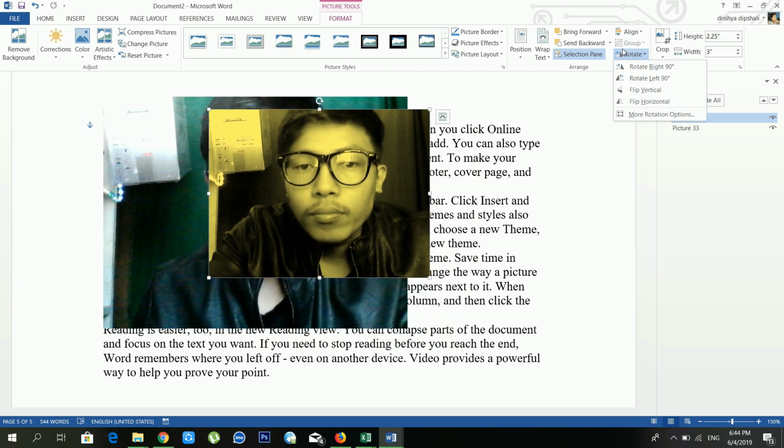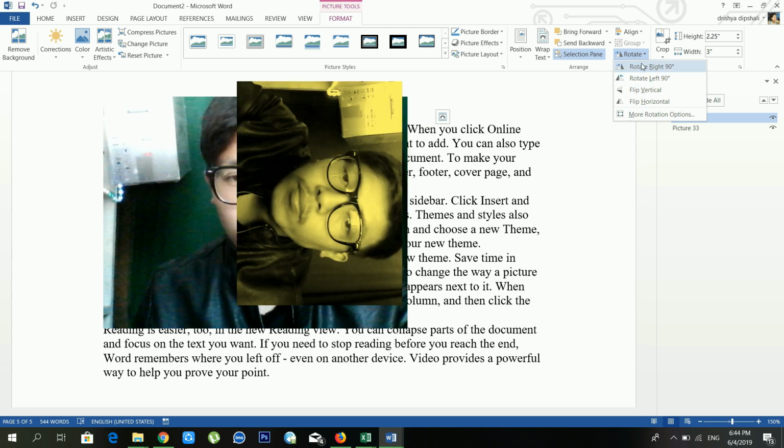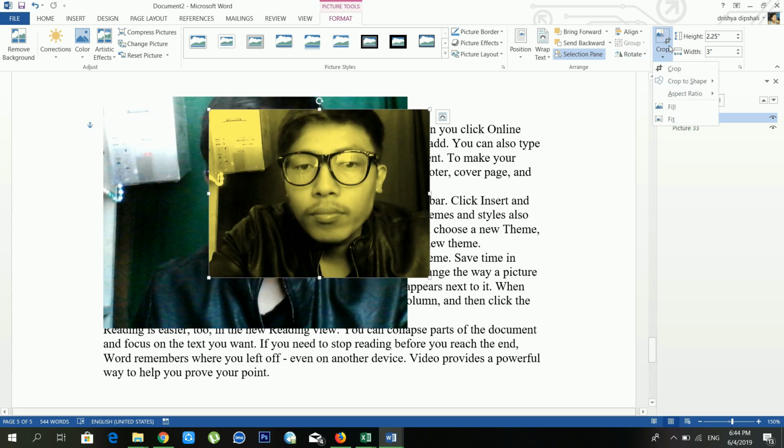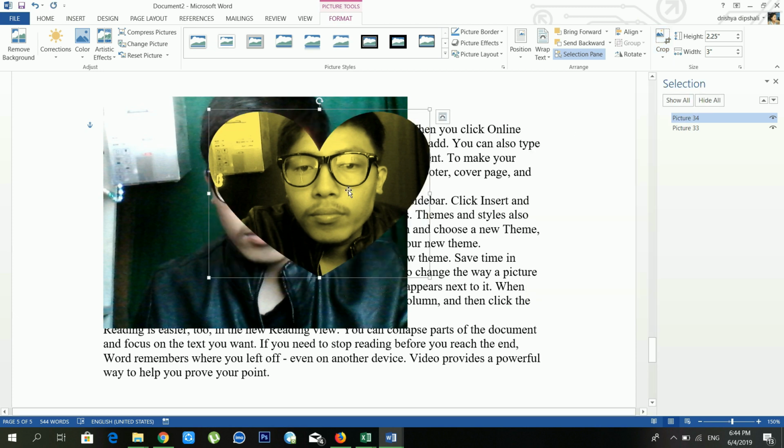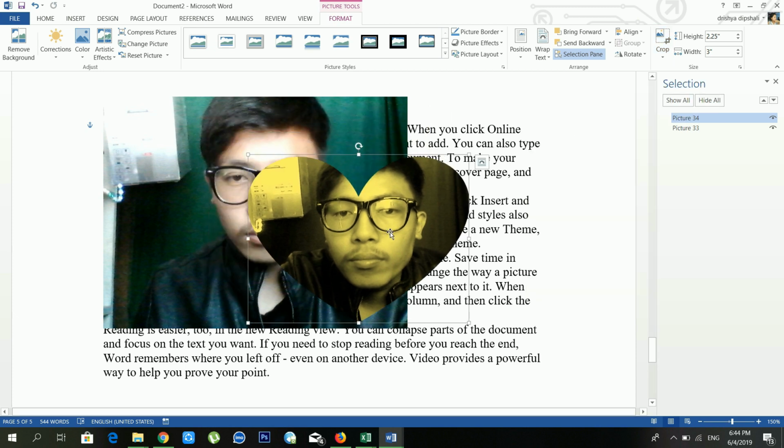And another option is Rotate. You can rotate your photo from here, and from Crop you can crop your photo. Just wait for a moment, there is one useful option available, that is Crop to Shape. If you want to put your photo inside a shape, in that case you have to use Crop to Shape. There are lots of shapes available. If you want to put it like this, see, my photo has been cropped inside the shape, right? And from the Height and Width, you can set the height and width of your photo.